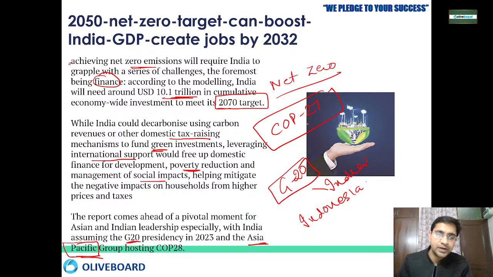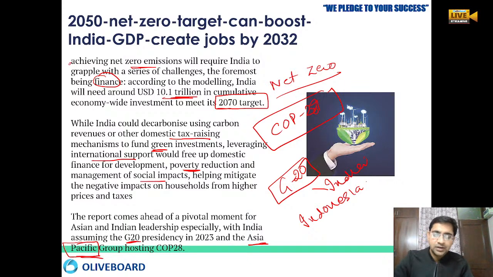At the same time, the COP27 group we can utilize to generate the revenue, to tell the people regarding the various types of climate action plan, how we can mitigate the climate action, how we can raise the finances for that. So if we are able to raise the finances, if we are able to educate the people, if we are able to form the policy properly, we will be able to have a net zero target, and by doing this we will be having a good amount of job creation, and our GDP will also increase along with the sustainable development of the country.